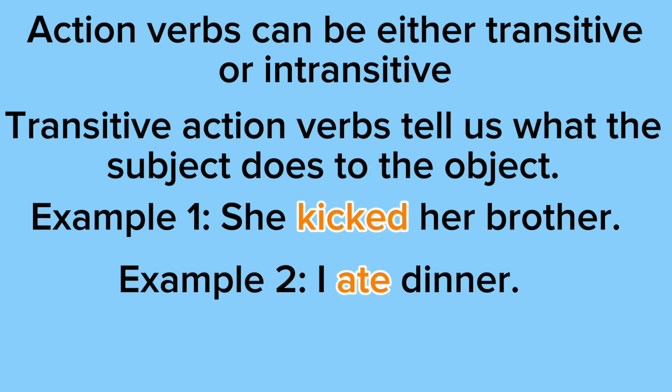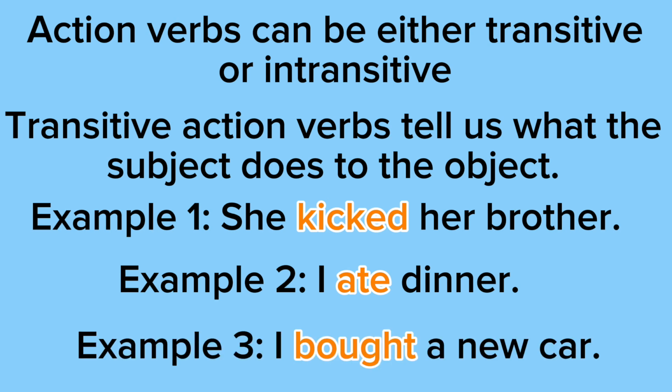Example 2 says, I ate dinner. Ate is the transitive action verb that's telling us what the subject, I, is doing to the object, dinner. I am the subject because I'm doing the action, and dinner is the object because dinner is receiving the action. The dinner is being eaten.